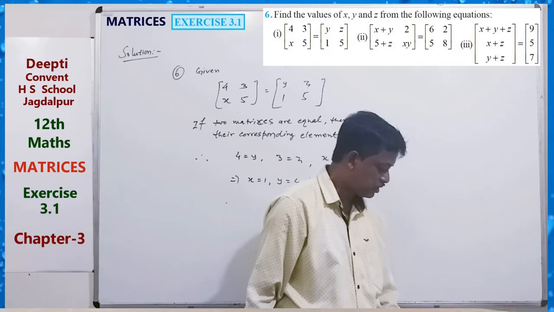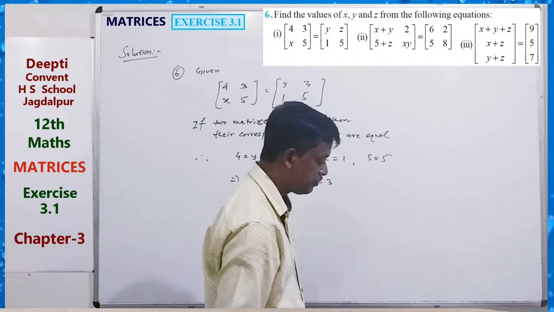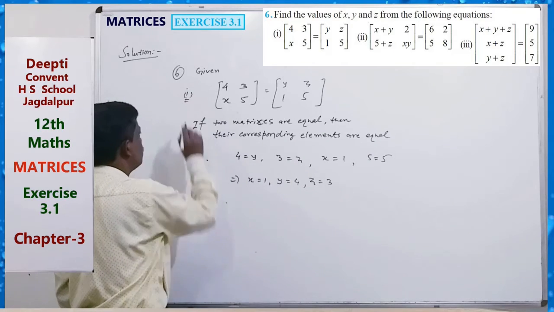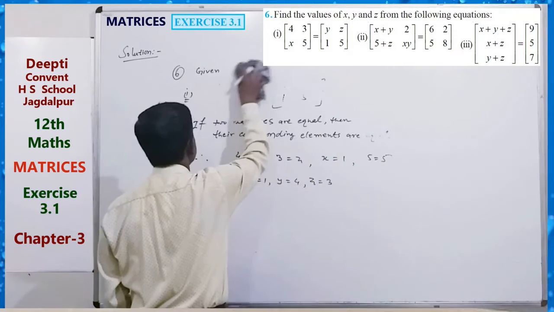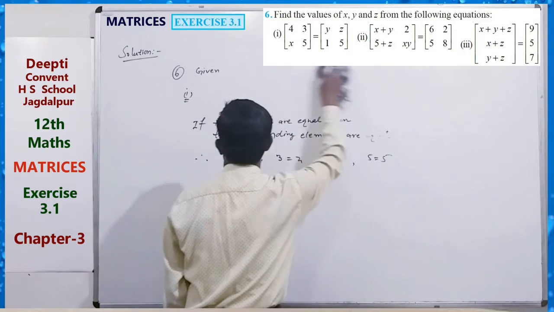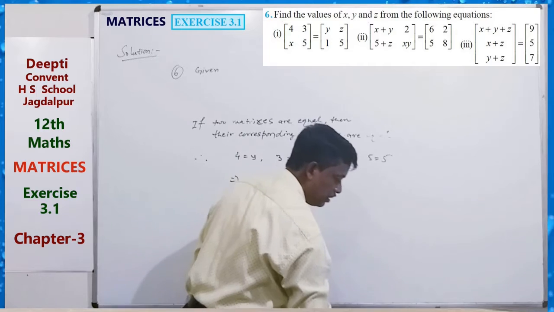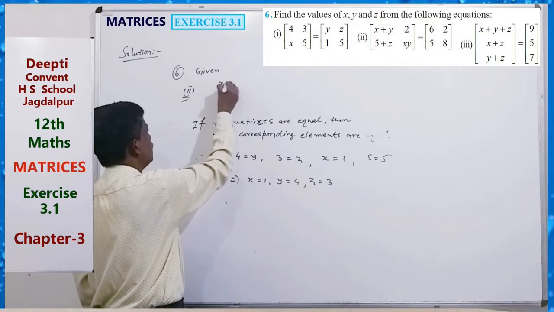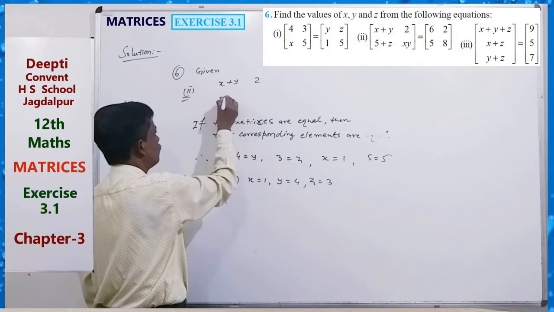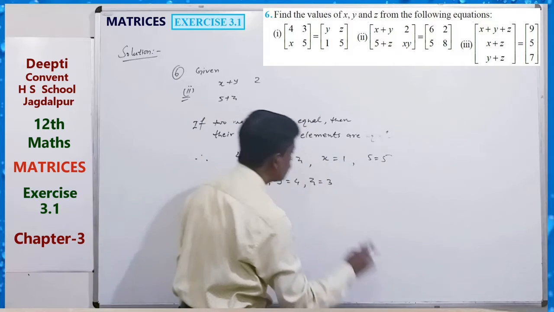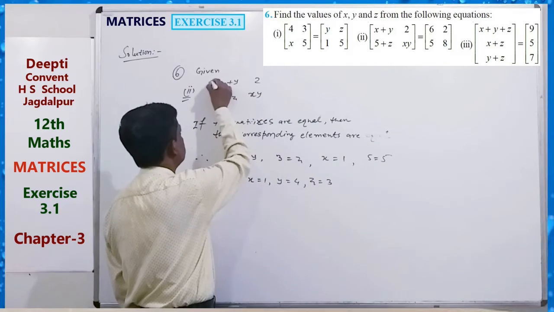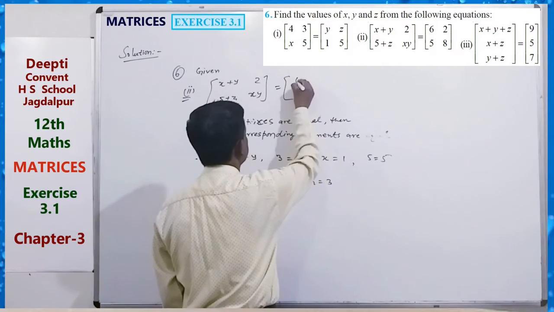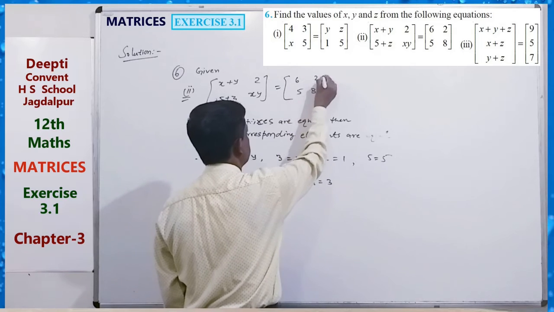This is the first question. Now the second question. Second is given: x plus y, 2, 5 plus z, xy. This is one matrix, and the right-hand side matrix is 6 2 5 8.